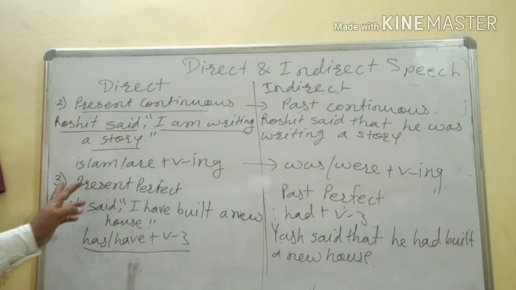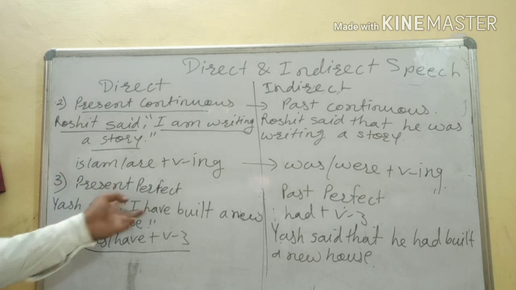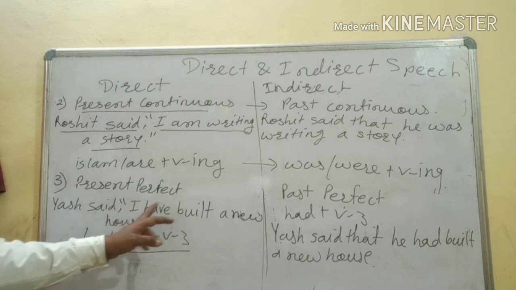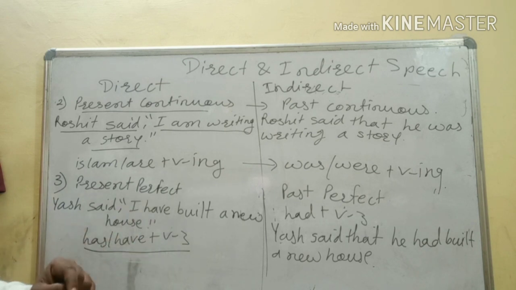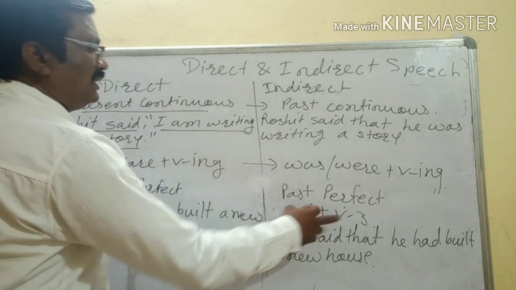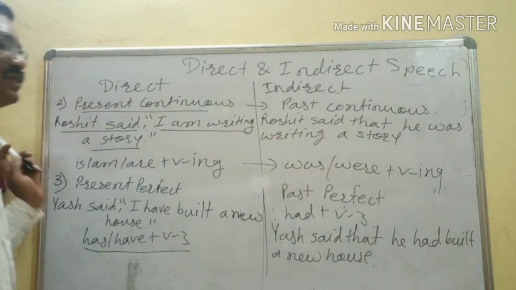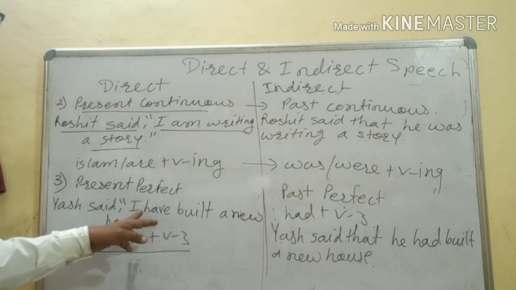Now the next tense is present perfect tense. Present perfect will change into past perfect. So Yash said, I have built a new house. We use has or have plus V3 in present perfect. So it will change into past perfect, had plus V3. Yash said that I had built a new house.